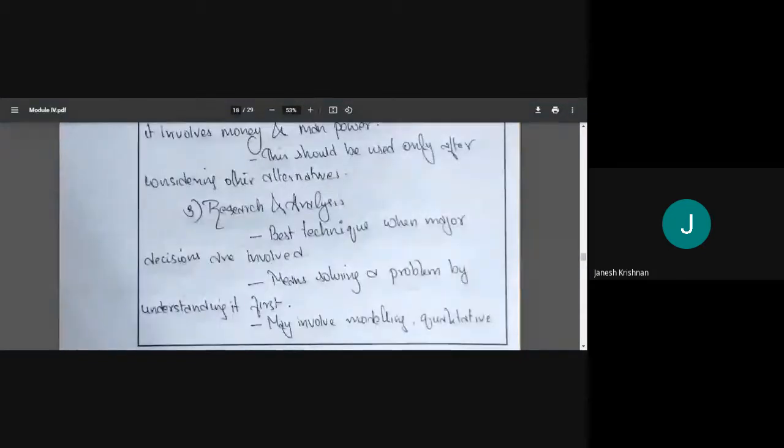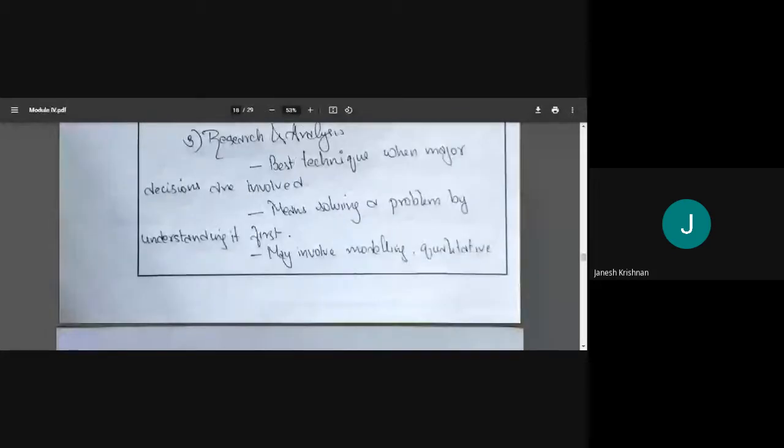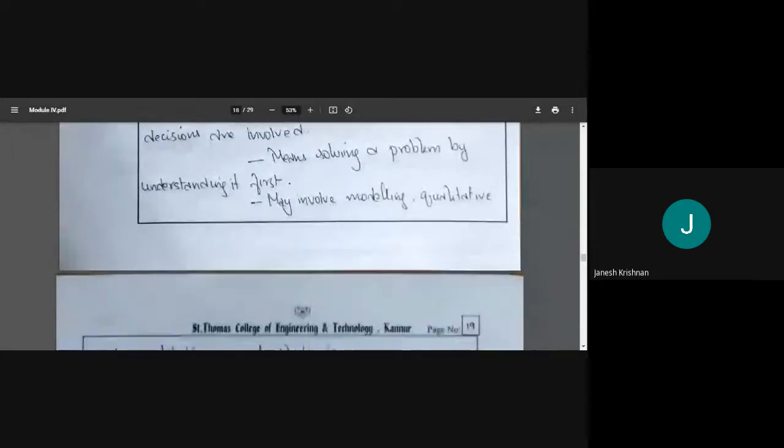So what we have to do is understand the problem. Okay? We have to understand what we are doing. Then we may do modeling or analysis, qualitative or quantitative analysis. See, something like what is done in a lab, right? Whenever you're constructing a building, you need to have concrete. You design the concrete for the specified strength.